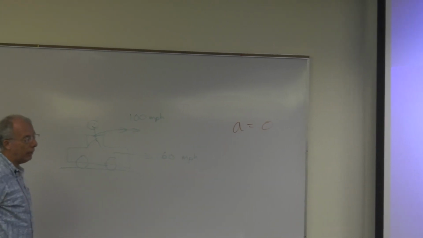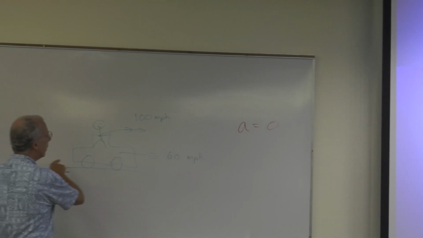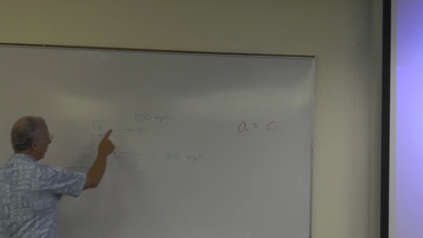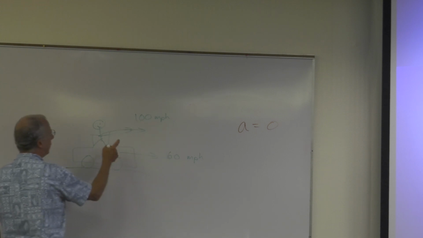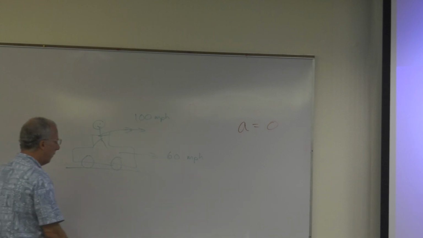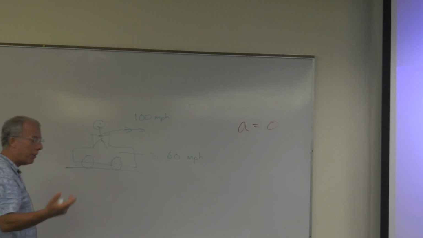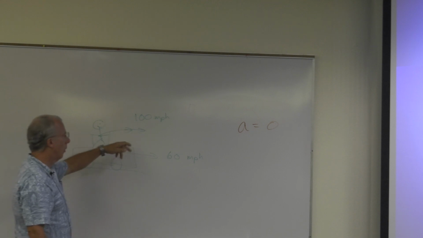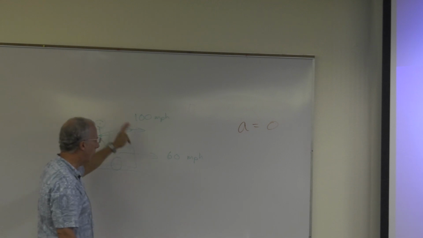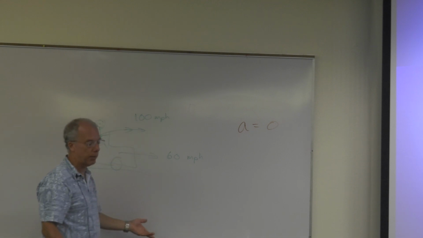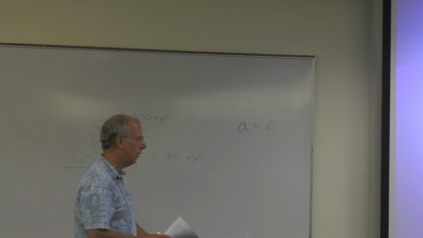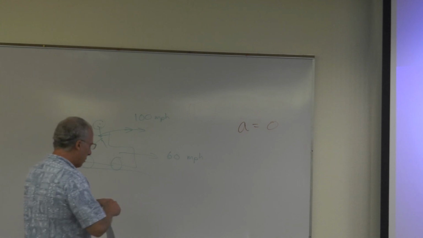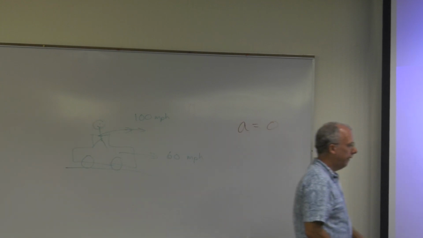And we're ignoring air resistance, right? So the car is going 60 miles per hour relative to the road, and the ball is going 100 miles per hour relative to the car. So if I was standing on the road just watching this, what would I say is the speed of the ball? Well, it's 100 miles per hour plus 60 miles per hour, so it'd be 160 miles per hour. So that's pretty much common sense, right? Okay, and we talked about that again in 105. So that's all this thing means.